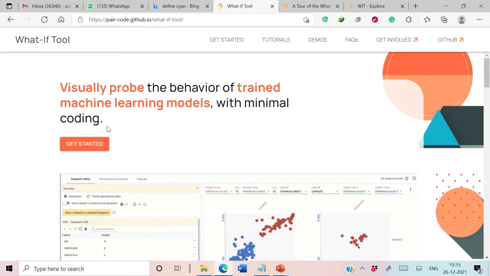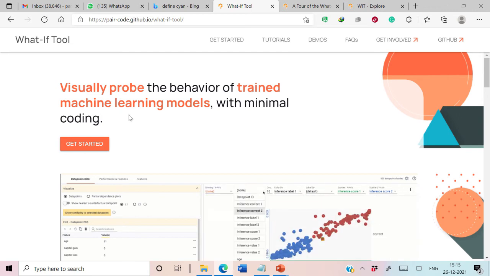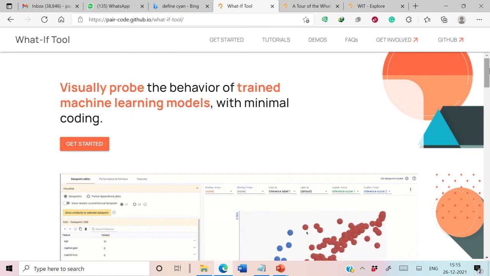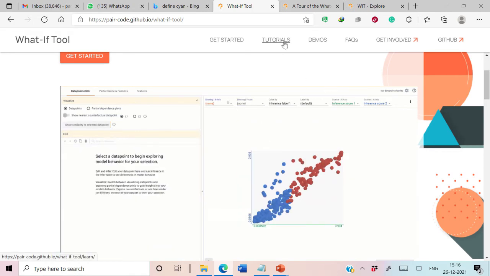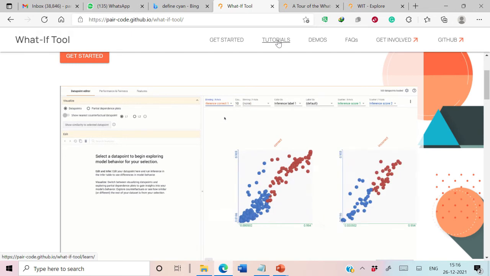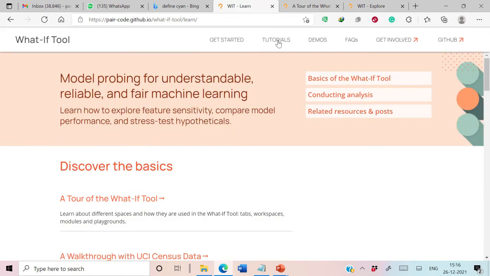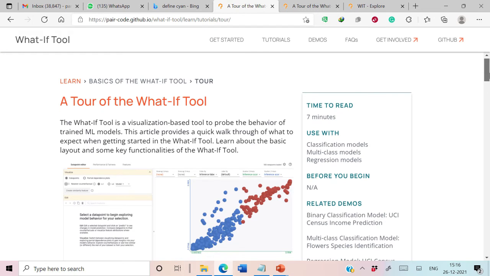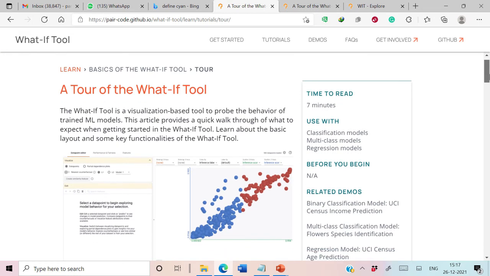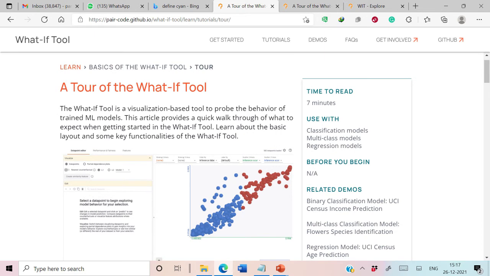As mentioned on this home page, What If tool is used to visually probe the behavior of trained machine learning models with minimal coding. This is the interface of What If tool. In order to understand this interface further, they have provided the list of tutorials. Let us click on this link. The first tutorial is Tour of What If tool. Let's click on this. In this web page, they have provided the documentation for What If tool. In order to understand the working of What If tool, the best way will be to see its demonstration. So let's click on this demos page.